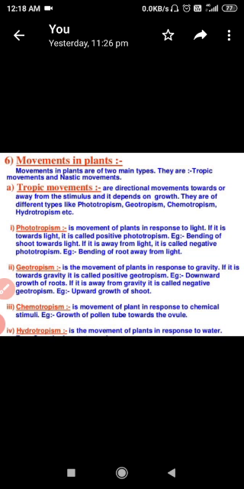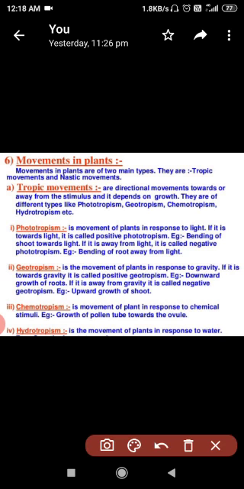They are of different types: phototropism, geotropism, chemotropism, and hydrotropism. So students, let's start with phototropism. Phototropism is the movement of a plant in response to light. Photo means light. If it is towards light, it is called positive phototropism, like bending of shoot towards light. When it is away from light, it is called negative phototropism. An example is the bending of roots away from the light.